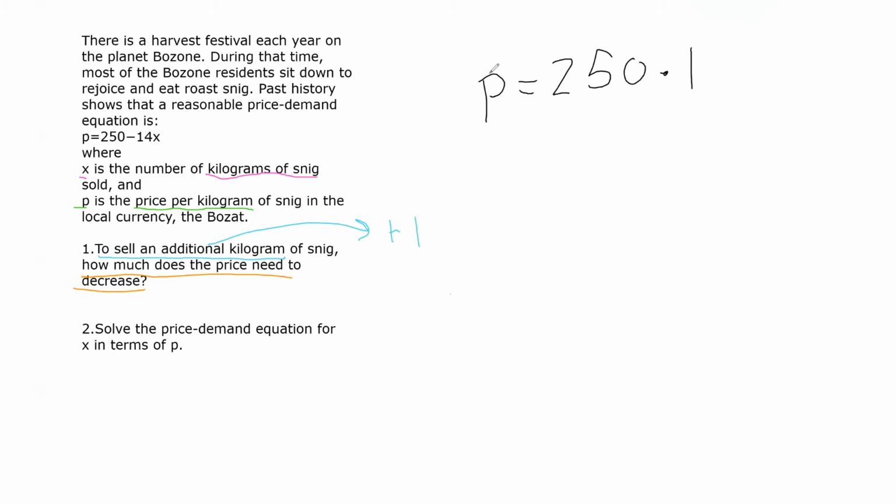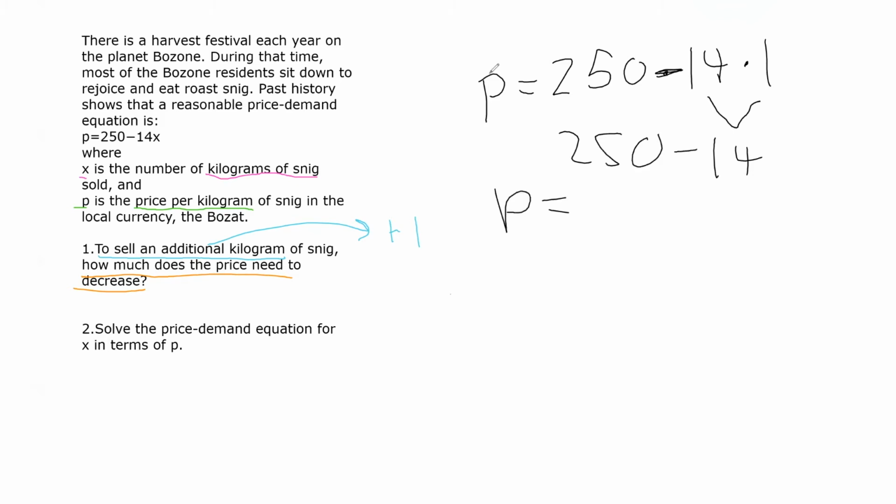You could pick any number, but 1 is way easier. So 14 times x is 14 times 1. Now this is just straight math. Remember order of operations, you always multiply first. 14 times 1 is 14, 250 minus 14.